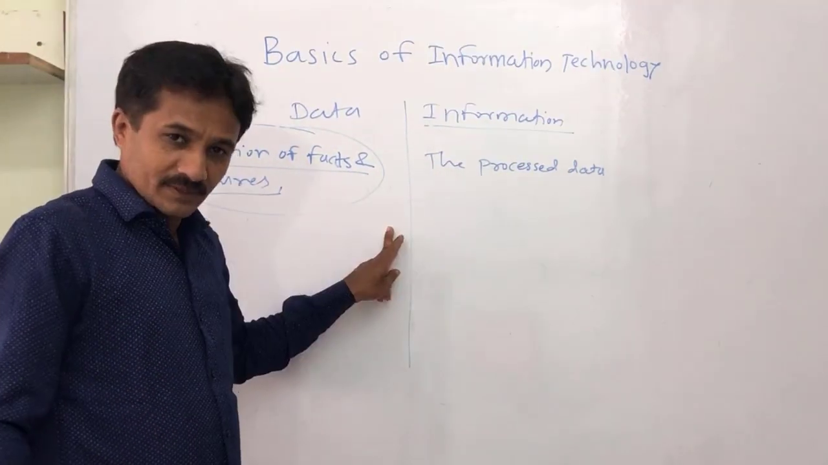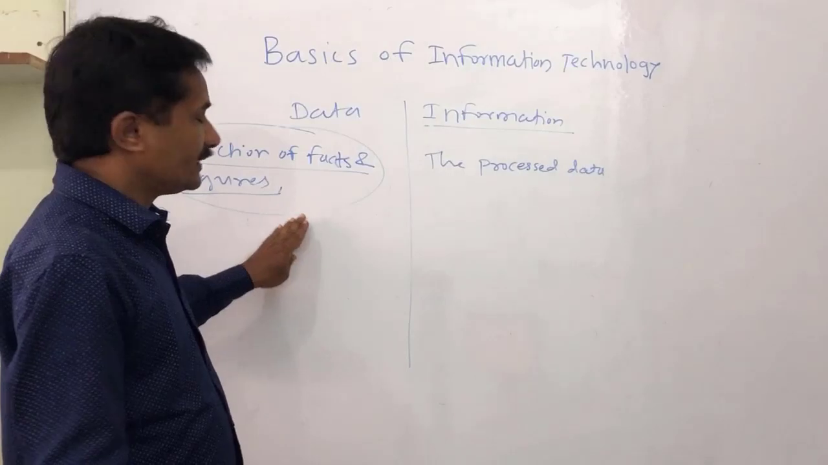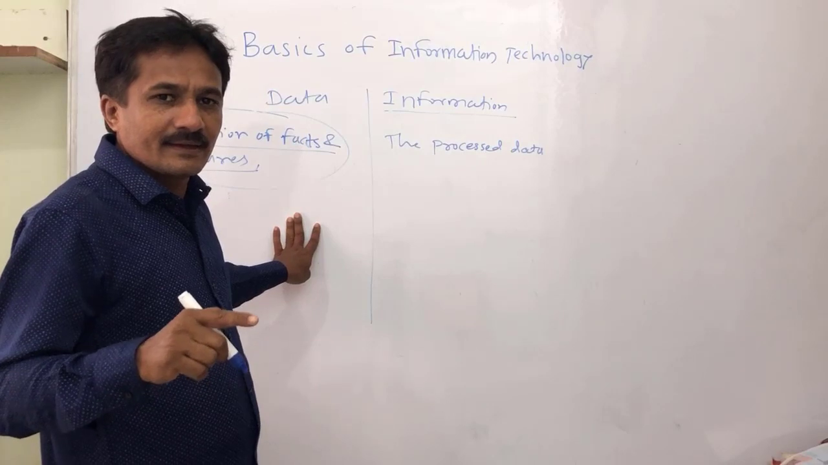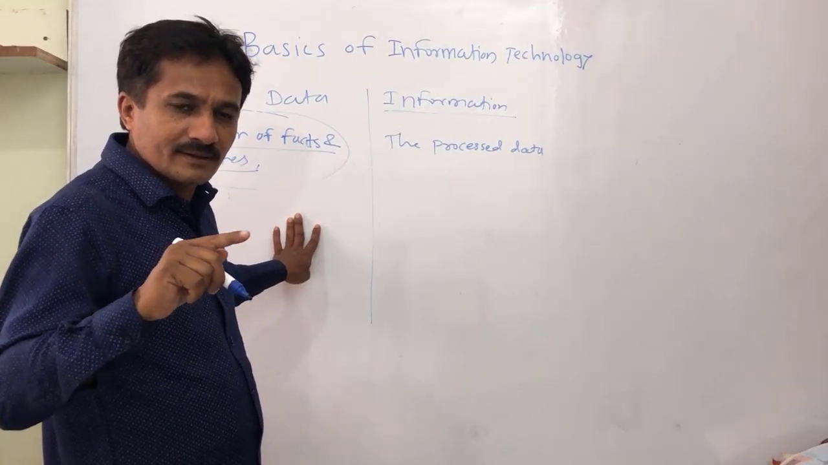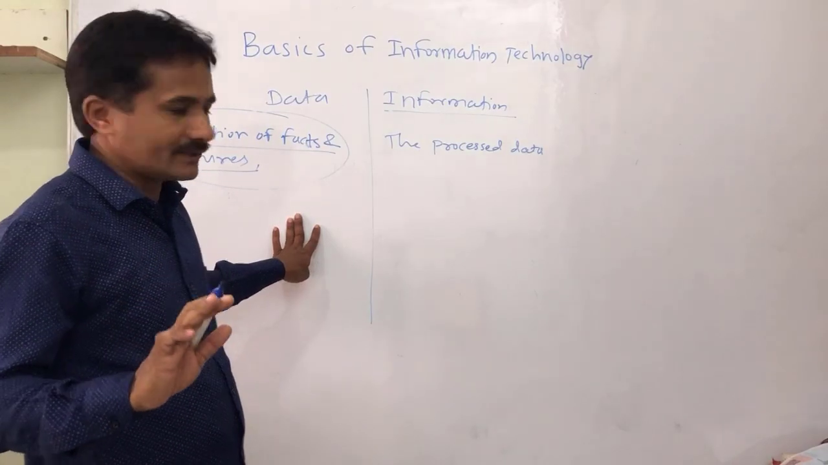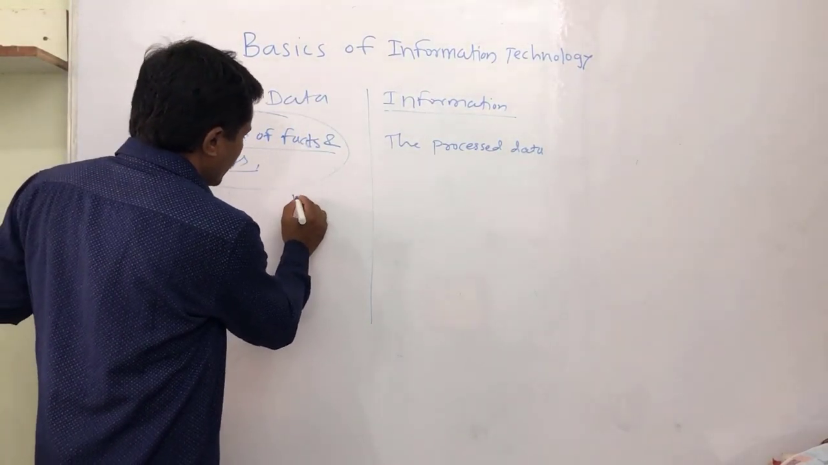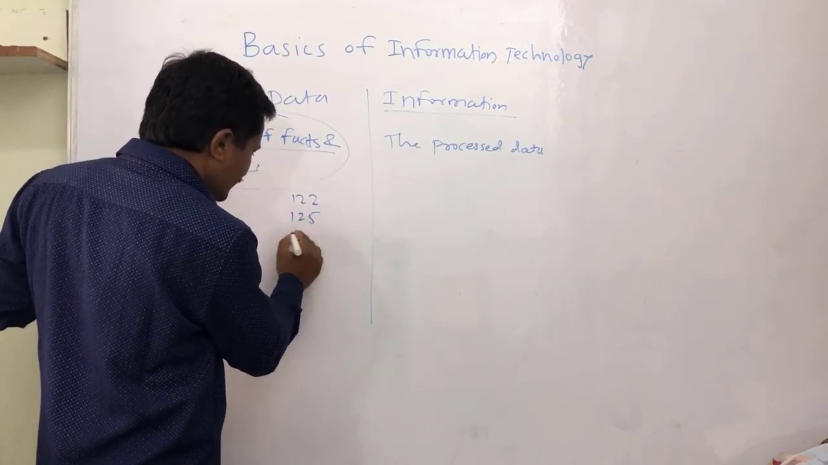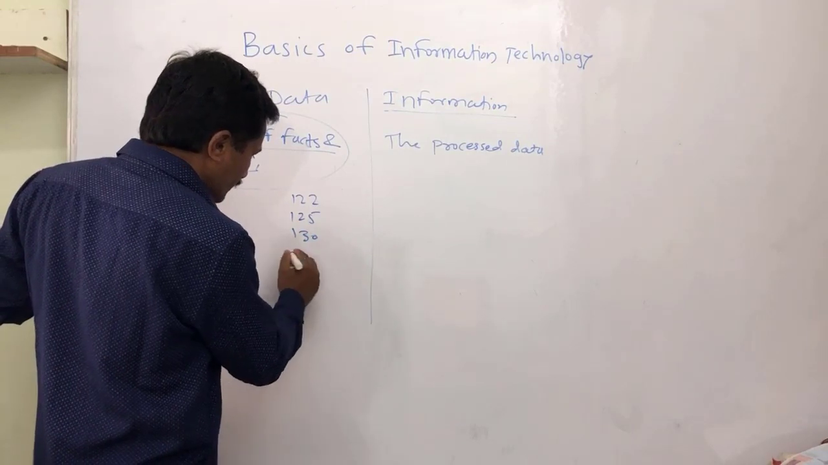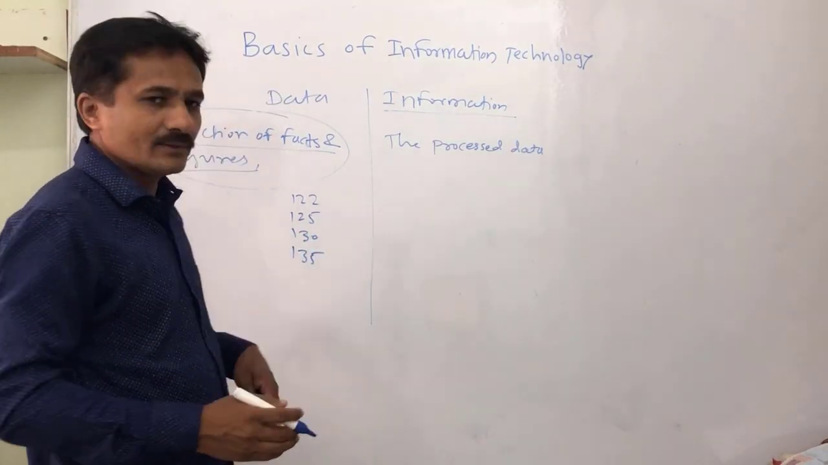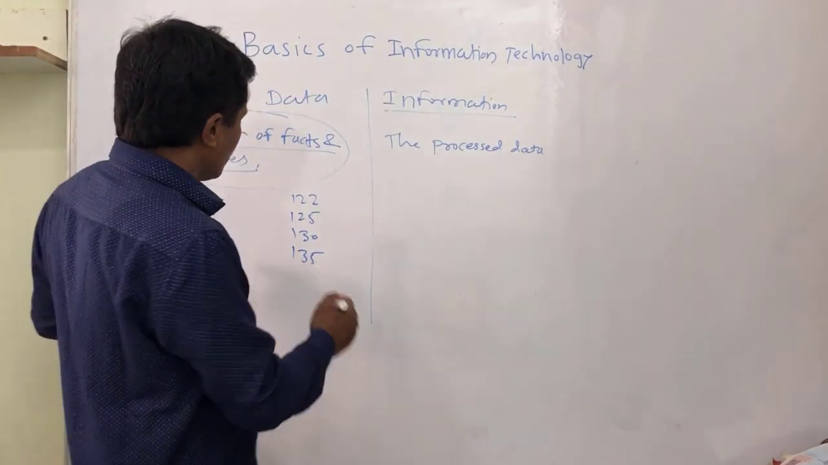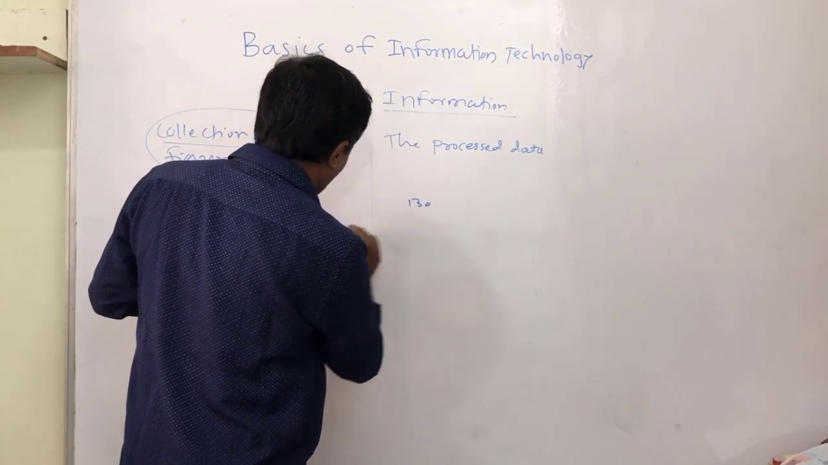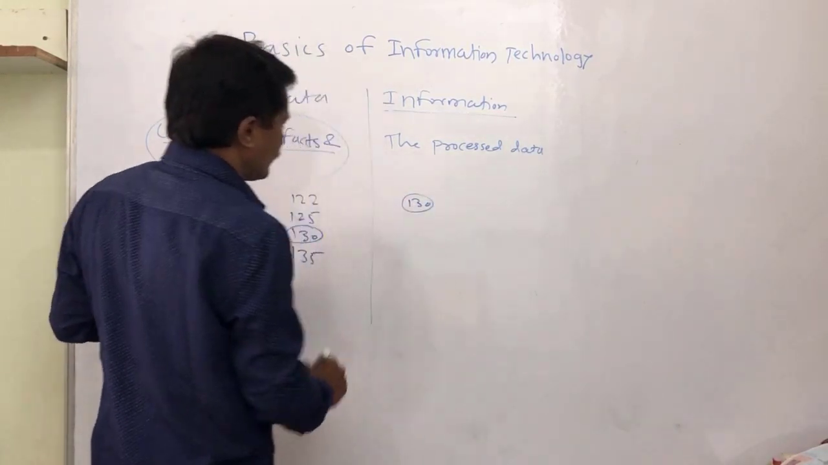For example, my question is how many students are studying in 11th class A division. One student says 122, another says 125, another 130, another 135, and then you count exactly. Then the exact figure comes, that is 130. 130 is the information.